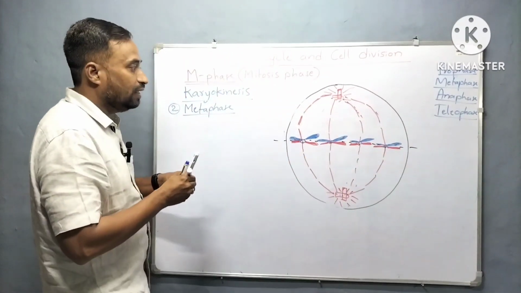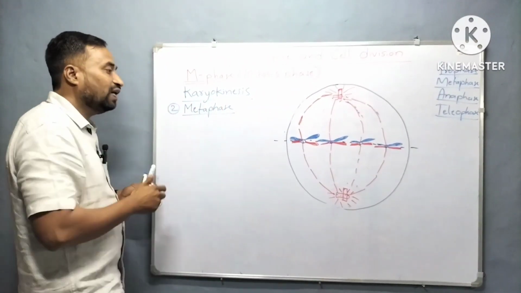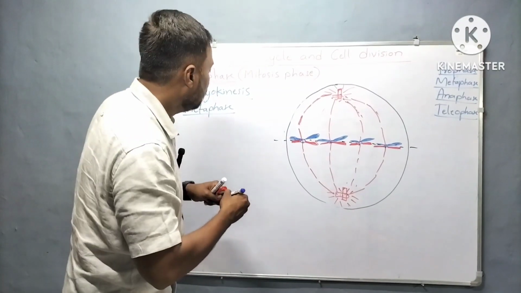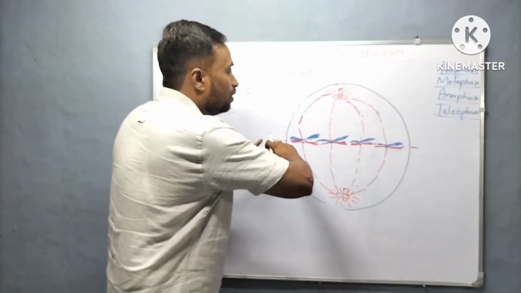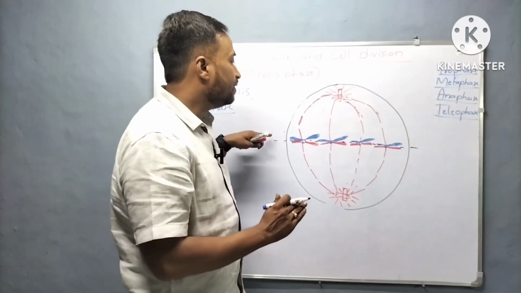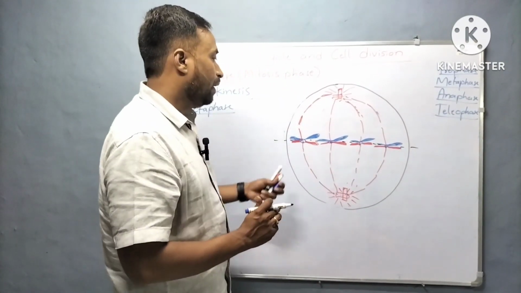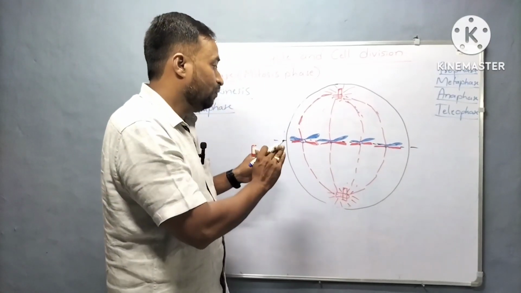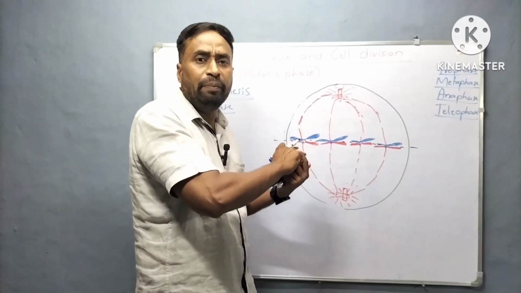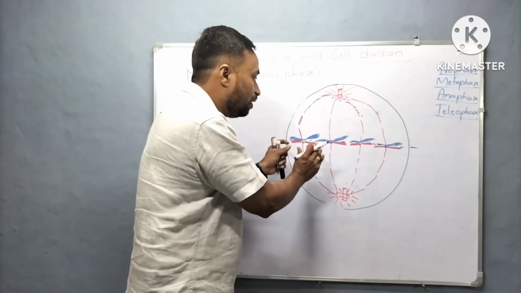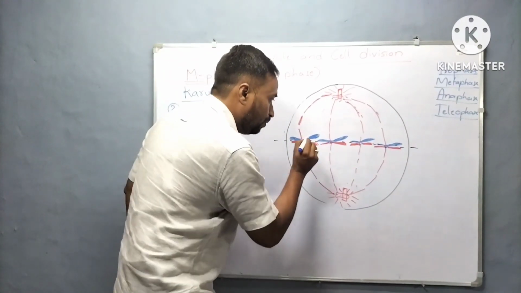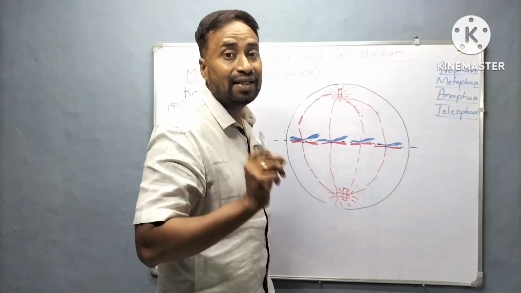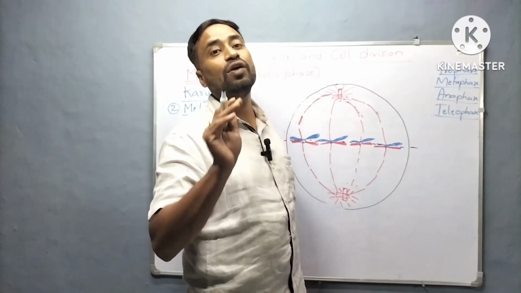Metaphase is one of the important phases of the cell cycle. Here all the chromosomes aligned at the central equatorial plate, and this is the stage at which chromatin is completely condensed and takes the shape of chromosomes. Now this is the stage at which we can easily study the morphology of the chromosome.